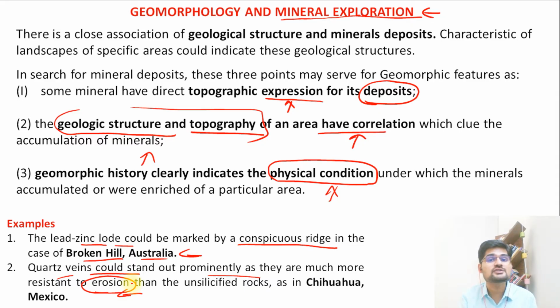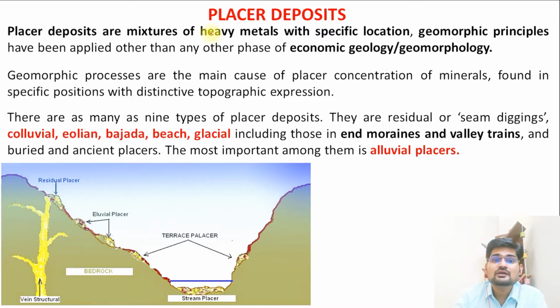That if we have knowledge of geomorphology, we can apply that knowledge to extract that particular mineral that is important here. So related to this is something called placer deposits. Now remember, placer deposits are also one of the important evidences, remember that earlier lecture of continental drift theory, that placer deposits are also found on the margins of different continents, which says that they were deposited at the same time with the same process.